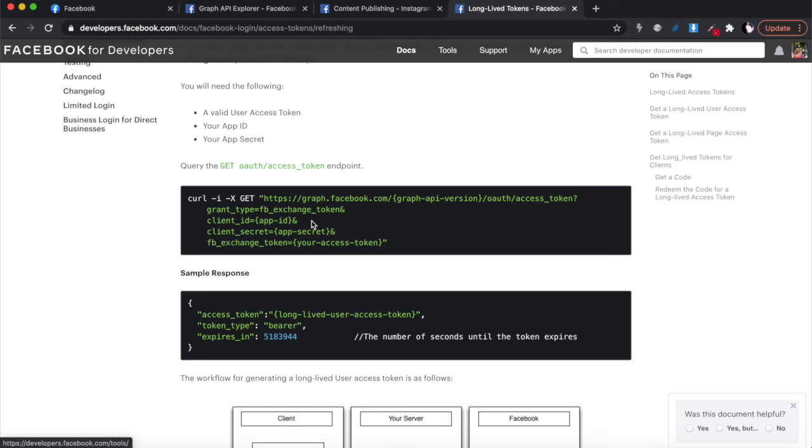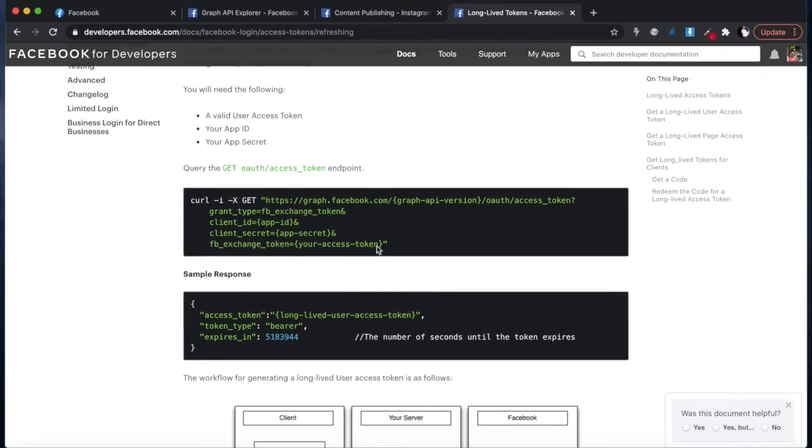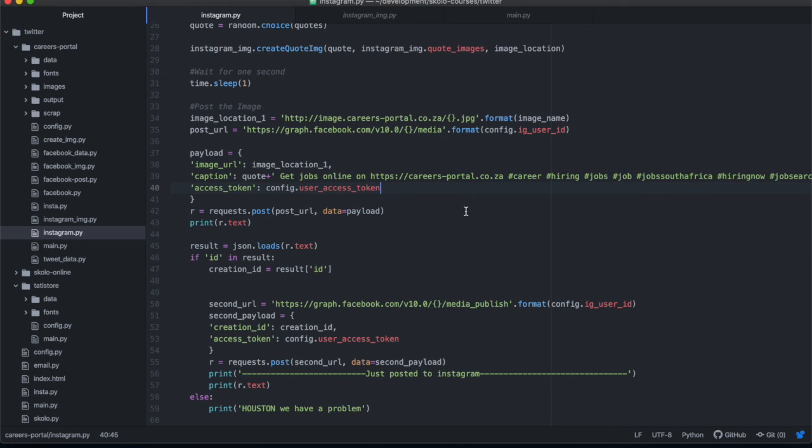So you need to first of all grab the short-lived token, and then you need to use this API URL endpoint to exchange the short-lived one for the long-lived one. When you get this long-lived one, it is valid for at least 60 days as opposed to 1 hour, and then you need to use that one that is valid for 60 days inside of your code.